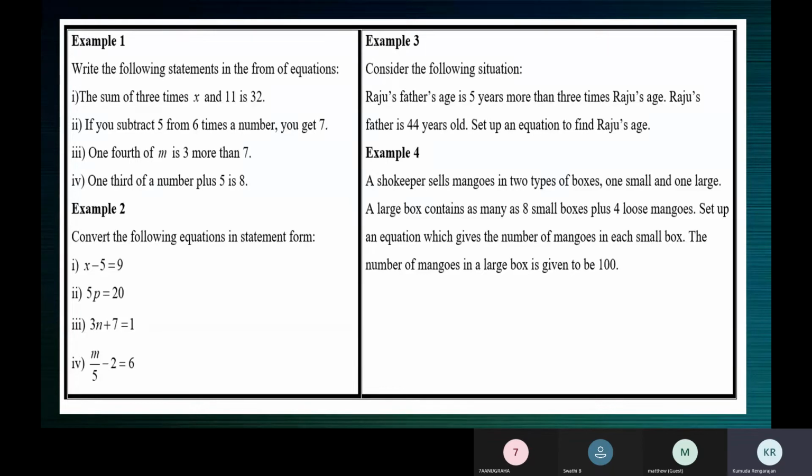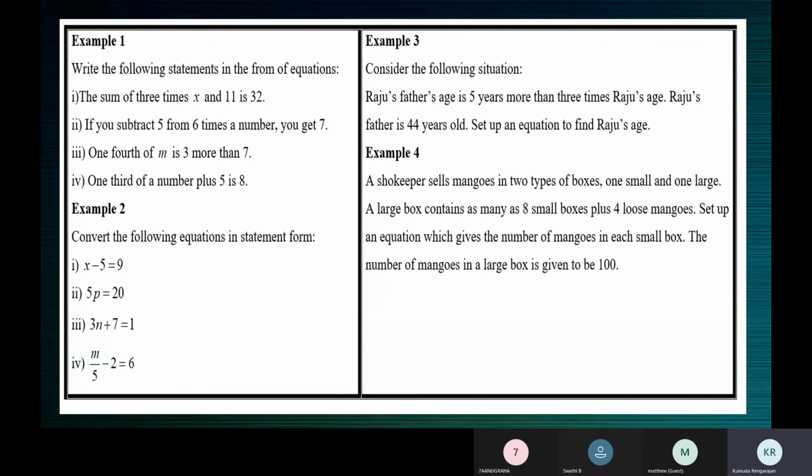You have a friend who is 15 years old. You are 12 years old. That means the difference between your ages is 3. Now, how do you put this in an equation? My friend's age minus my age is equal to 3. So how will you say my friend's age is more than my age by 3 years? My age is 3 years less than my friend's age. Whether you say more than or less than, all this means difference, minus.